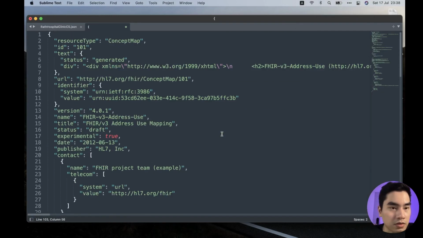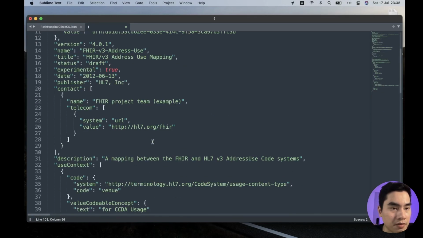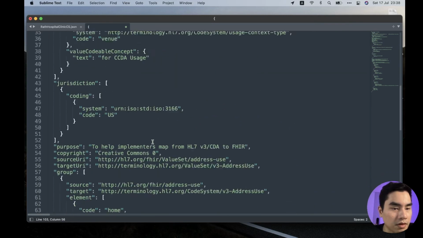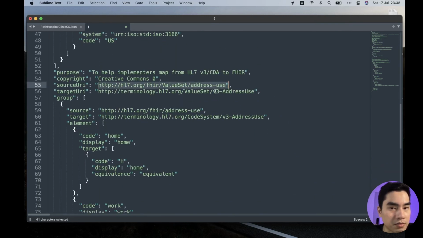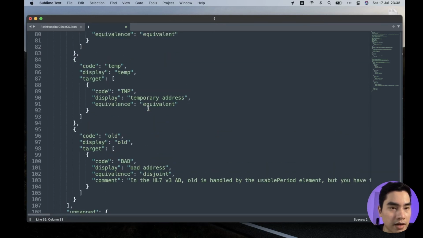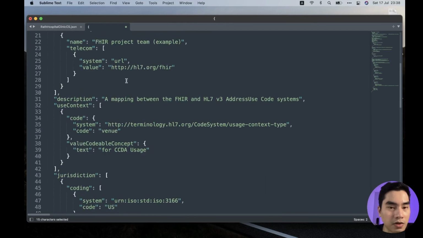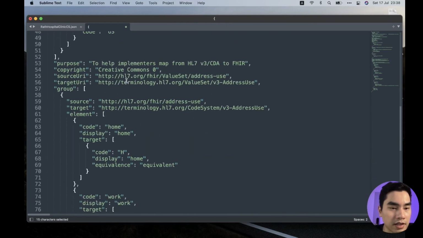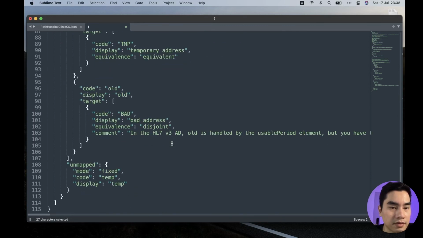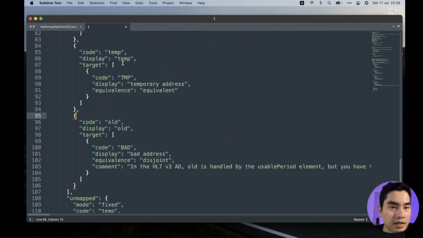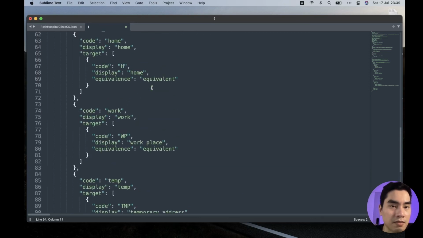So it is mapping between this source system, address used, to this v3 address used, and there is this one, for example, the code temp from the source system to the target. It can map as equivalent, so this is exactly the same meaning between them.